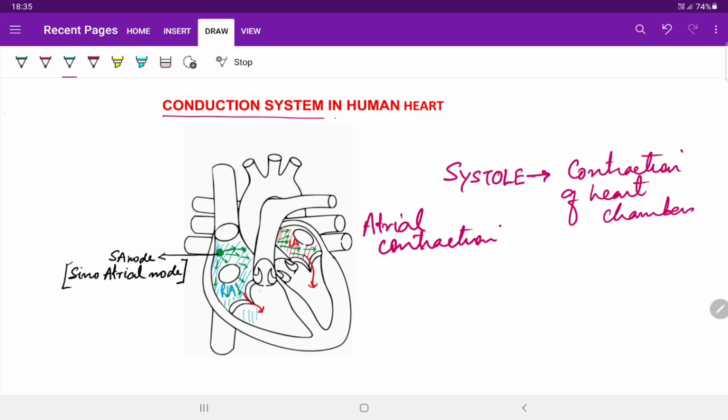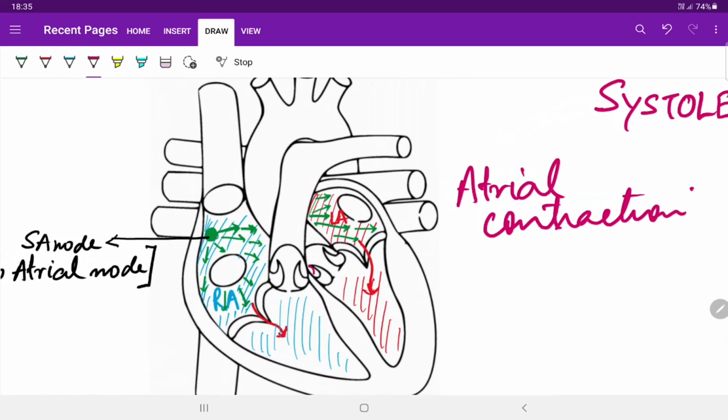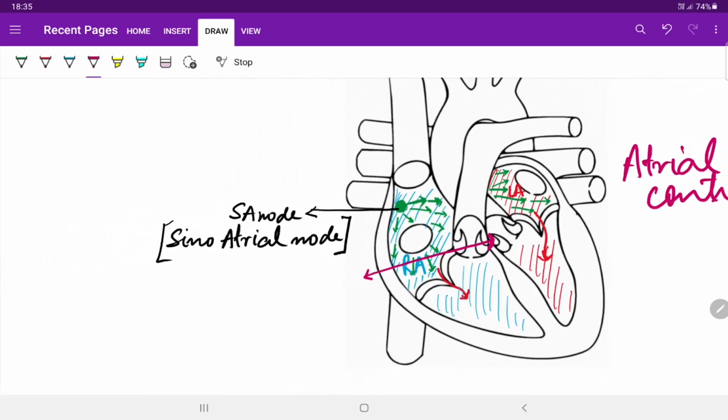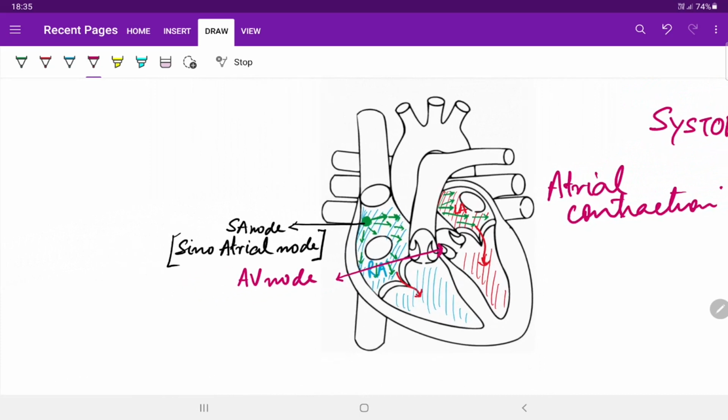In this manner, the blood comes into the respective chambers, but at the same time, the excitation signal reaches a specific point near the boundary of the auricles and the ventricles. Suppose this is the boundary between the auricles and the ventricles. Here it again encounters an excitation bundle, and that is called AV node or AV bundle.